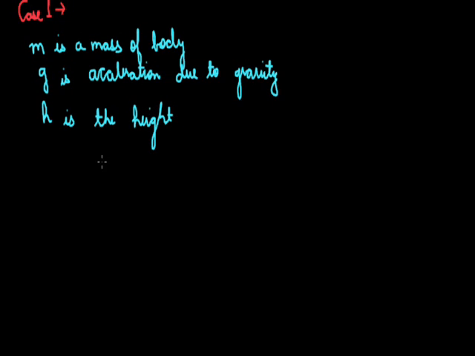So the work done against gravity by the body is mgh. This is the work done in case 1.